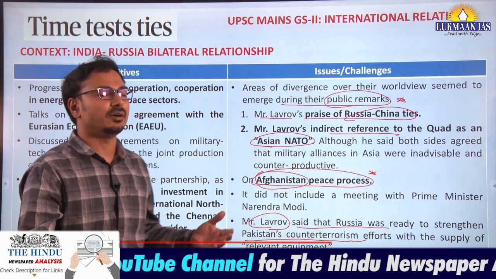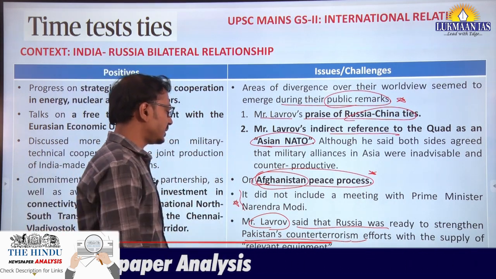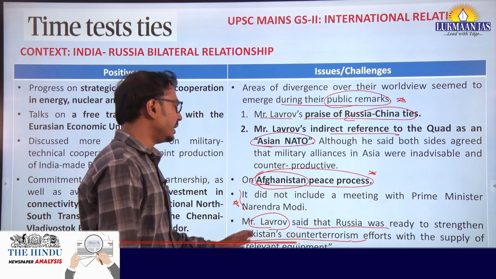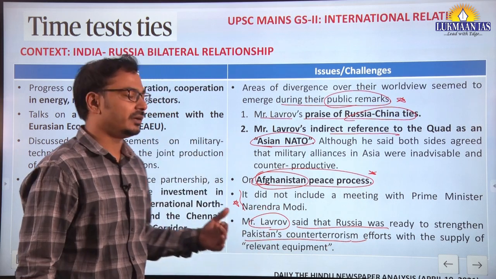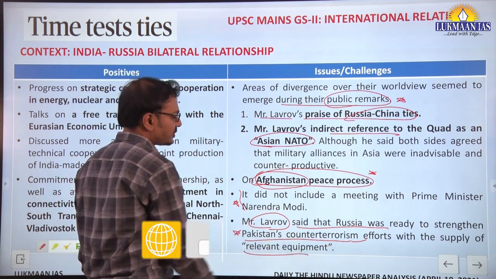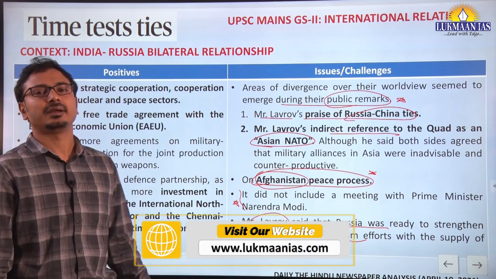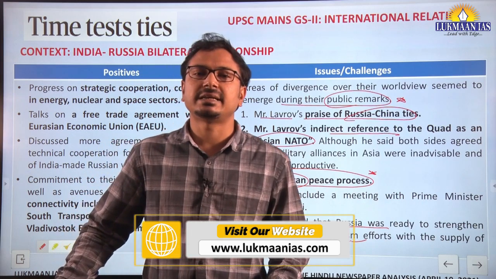This is how we can see the differences or issues in the ties. Even Russia agreed to further increase military cooperation between Pakistan and Russia to tackle terrorism in that country, right? So these are the issues and challenges at present.